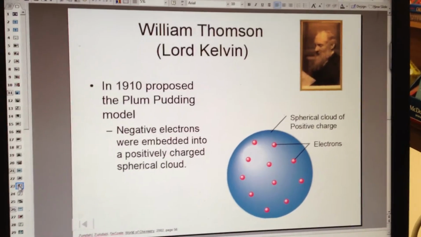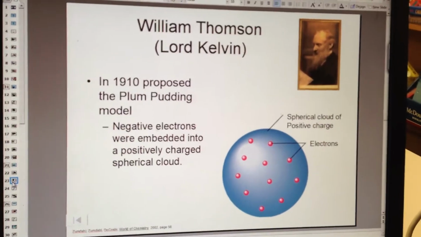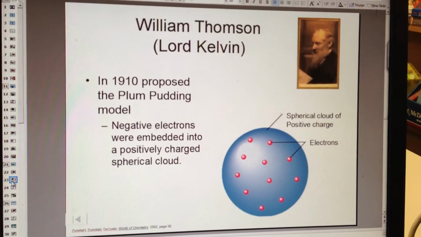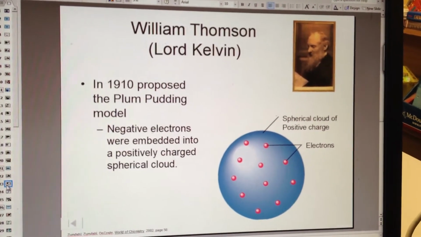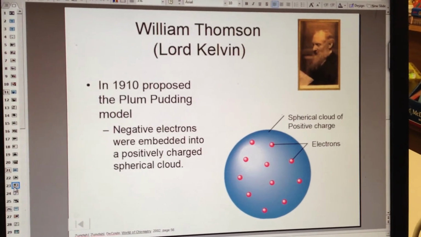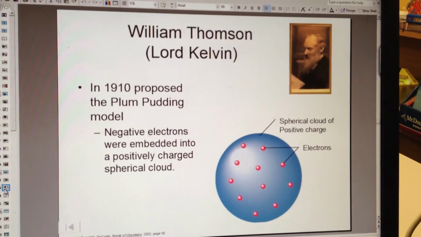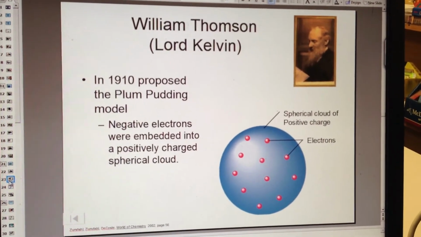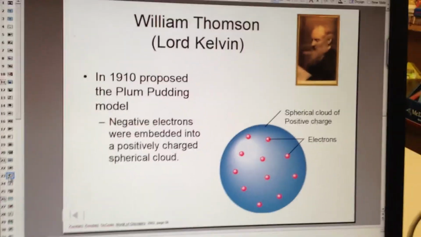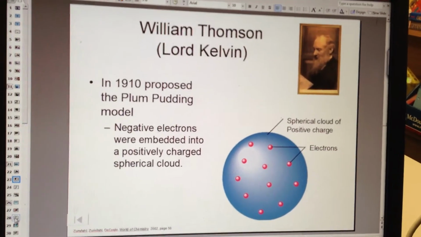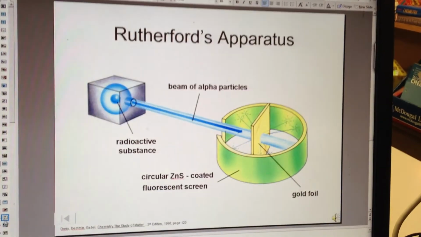William Thomson, also known as Lord Kelvin, developed the plum pudding model. He had this idea of electrons embedded within a positive sphere, because they had to have charges within the atom; they were seeing all these charges everywhere, and so we had to explain where they were coming from. But since the whole atom was neutral, they knew that they had to have positive parts and negative parts. That was Kelvin's explanation. We call that the plum pudding model.